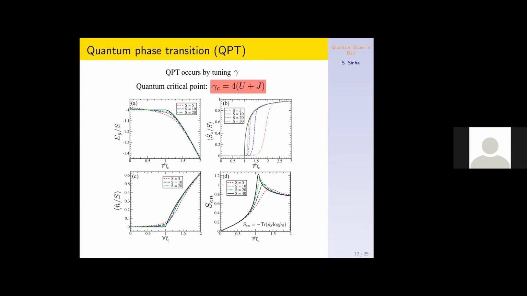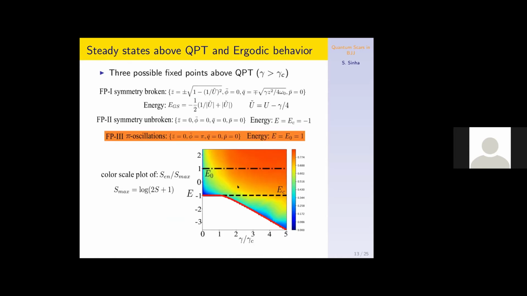That's a quantum phase transition, which can be detected by calculating different physical quantities like Sz, the spin component, or even the entanglement entropy of the ground state, which shows a peak at this transition point.